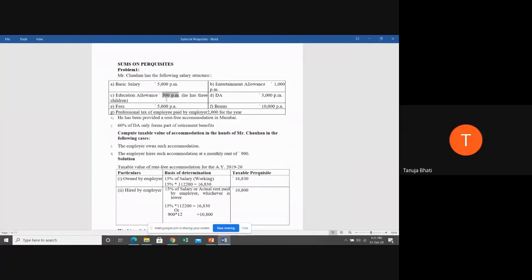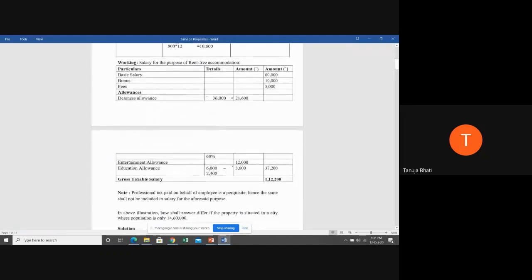Very good. So see here, education allowance: how much is given? 500 into 12. So total education allowance given for 3 children is 6,000 rupees. So we have written 6,000 here. Now what is the exemption? You're going to minus the exemption. What is the exemption? 100 into 12 into 2. Why are we doing 100 into 12 into 2?